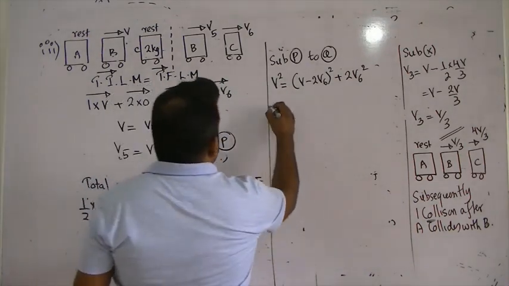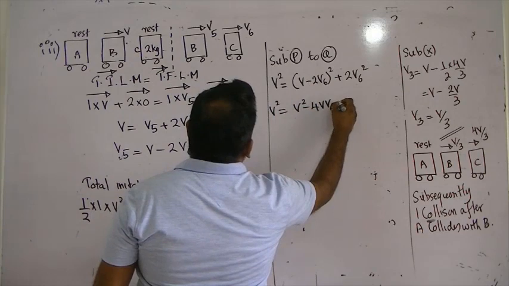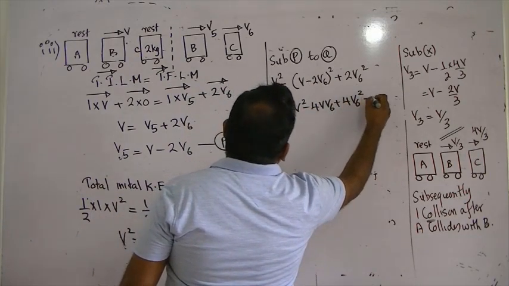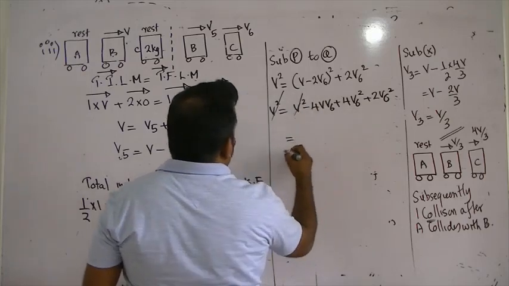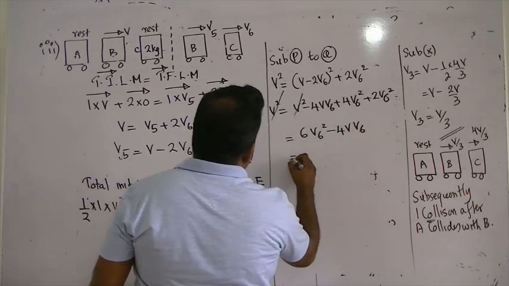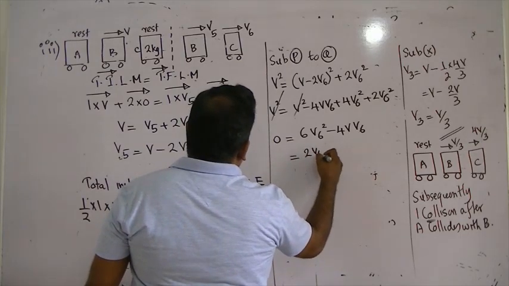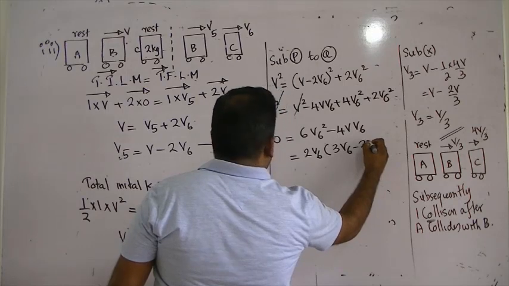Open brackets: V squared equals V squared minus 4VV6 plus 4V6 squared plus 2V6 squared. V squared cancels off. 6V6 squared equals 4VV6. Take 2V6 out: 3V6 minus 2V.